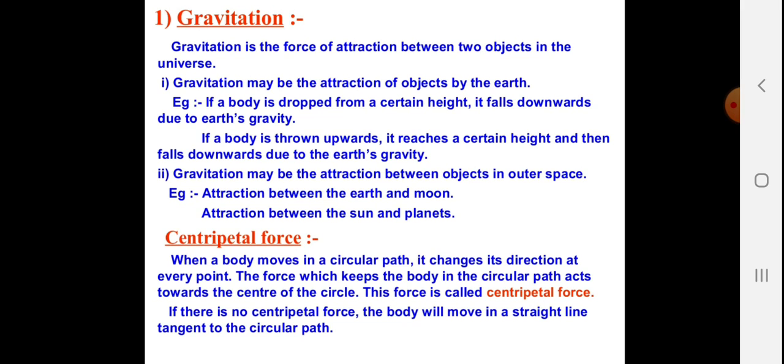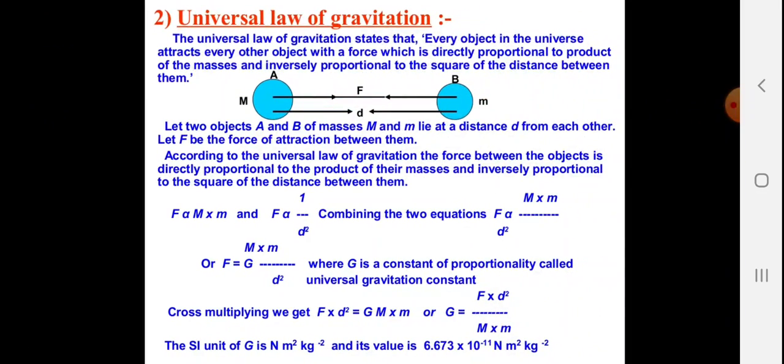Centripetal force. You must have seen the merry-go-round. That works on the centripetal force. When a body moves in a circular path, it changes its direction at every point. The force which keeps the body in the circular path acts towards the center of the circle. This force is called the centripetal force. If there is no centripetal force, the body will move in a straight line tangent to the circular path.